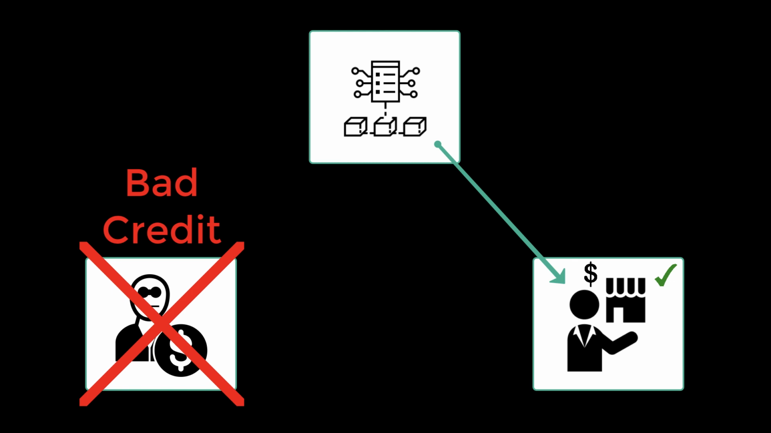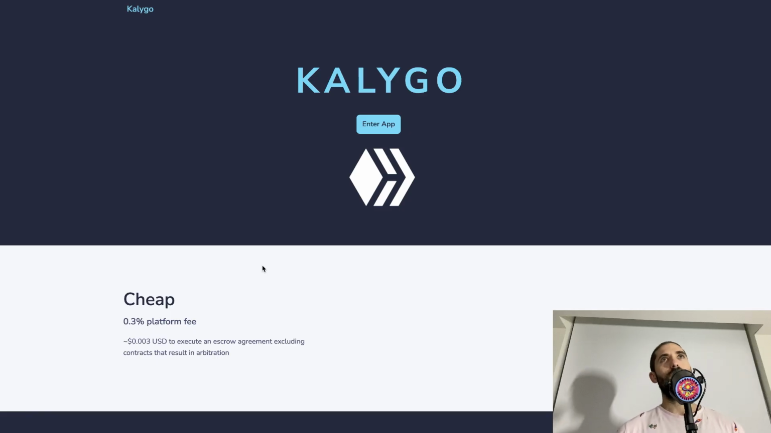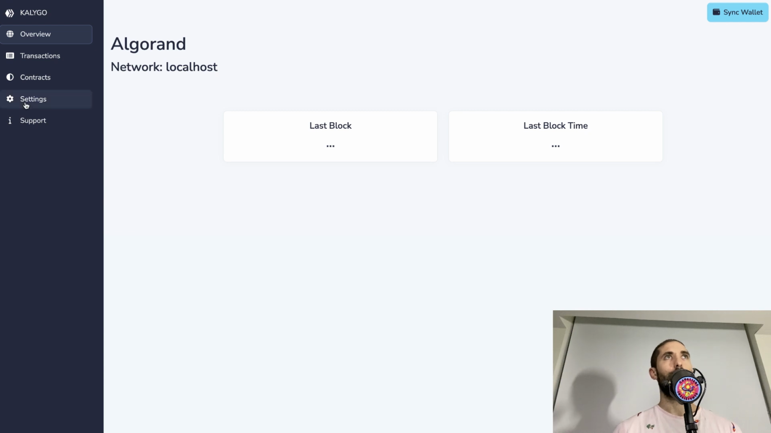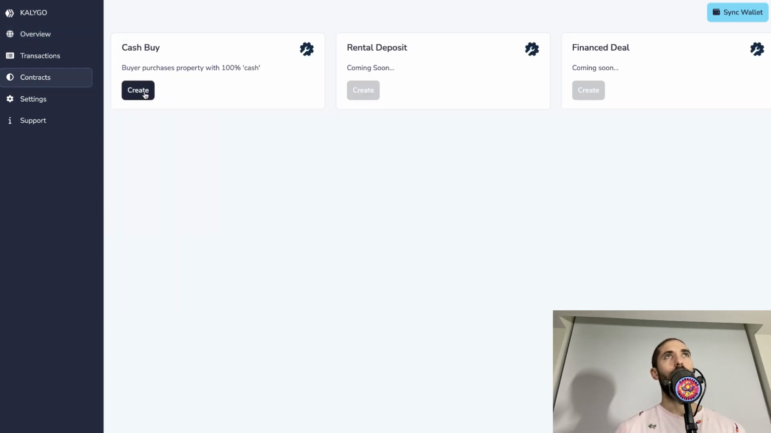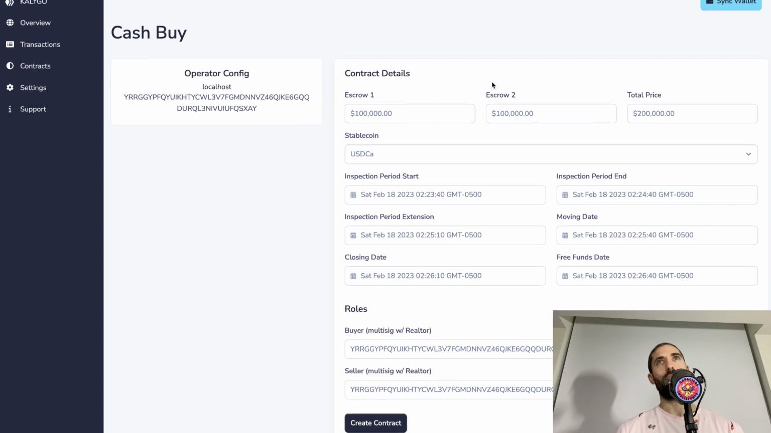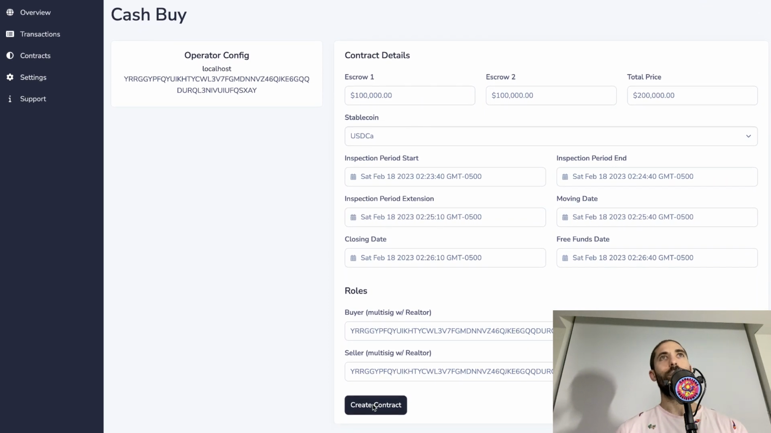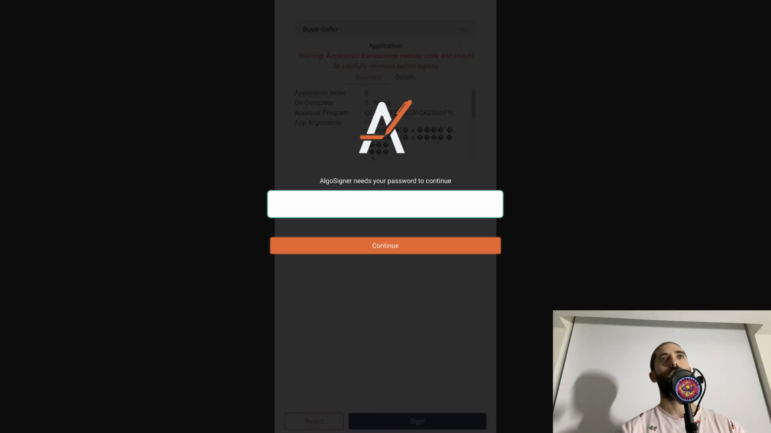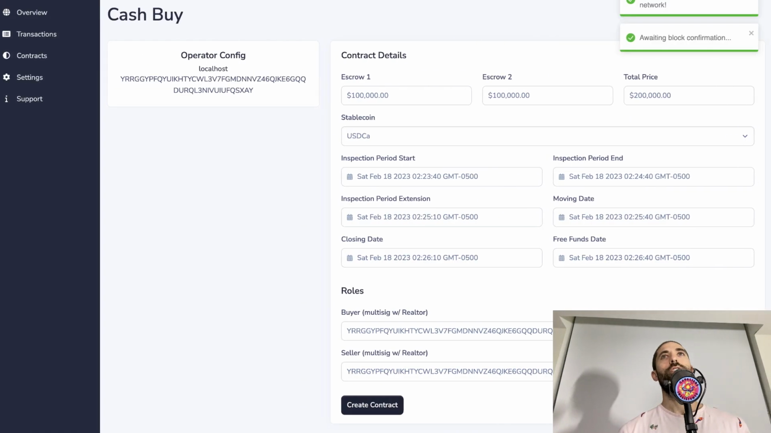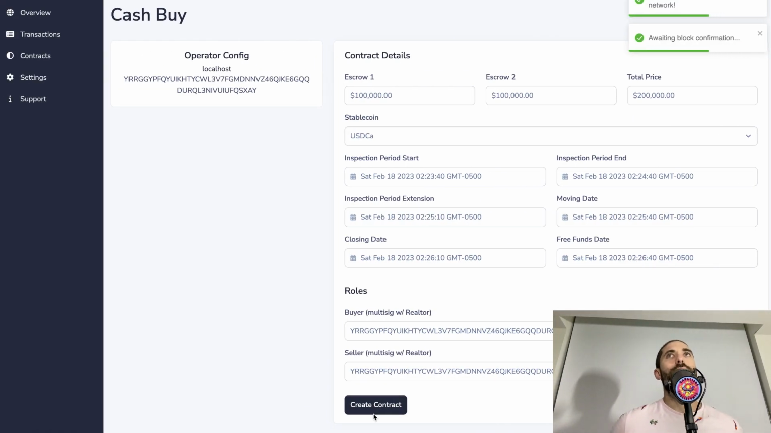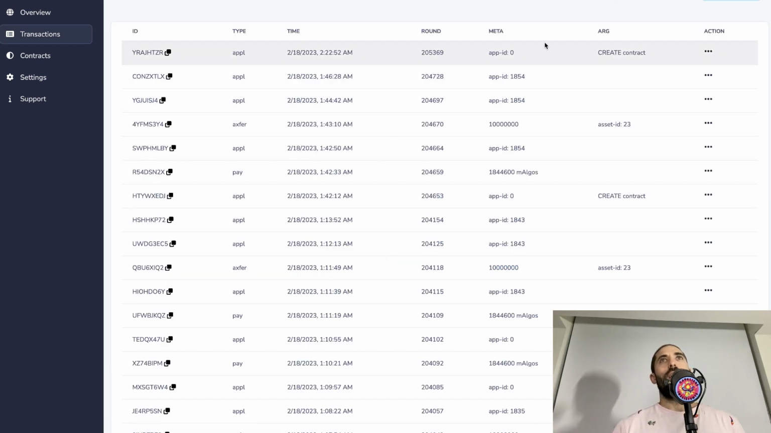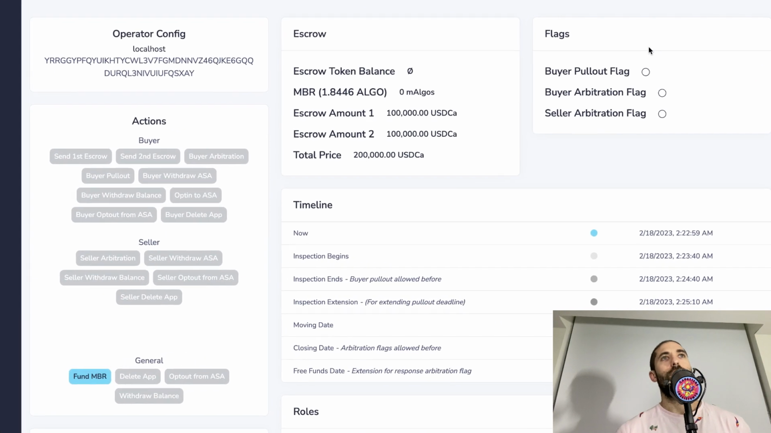So let's quickly show this scenario. This is the case of the unprepared buyer. So let's create an escrow agreement by entering the app, coming over to the contracts library, clicking on the contract we want to use, customizing it to our needs, clicking create contract, providing a digital signature. And after the request is mined, we now have a contract we can use to execute a real estate transaction.